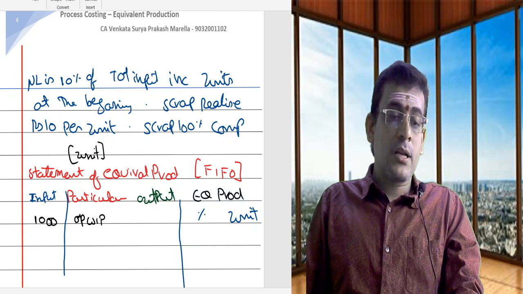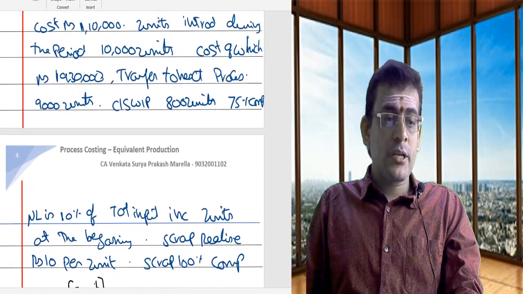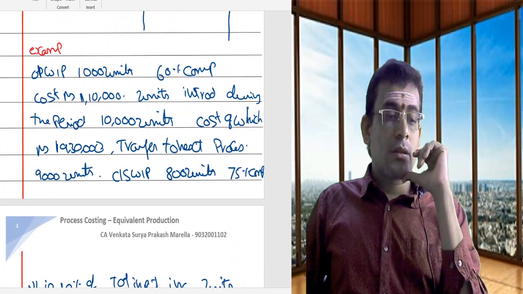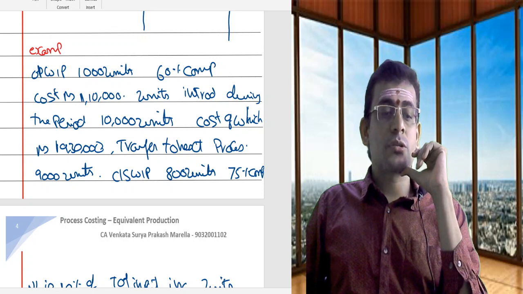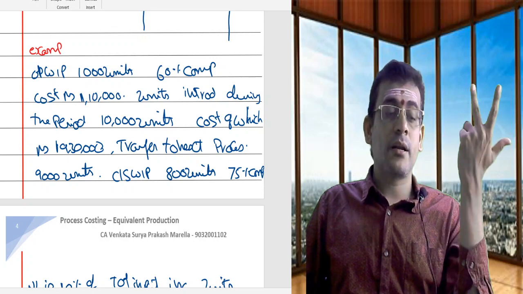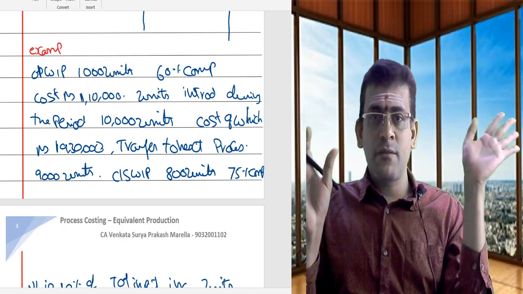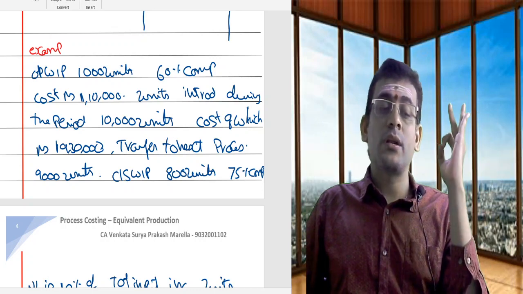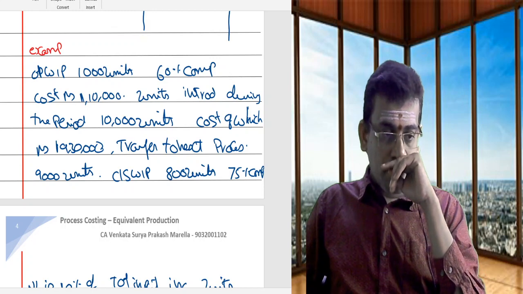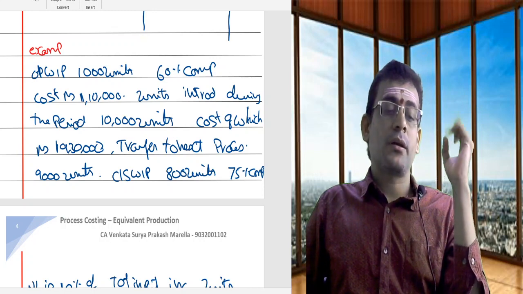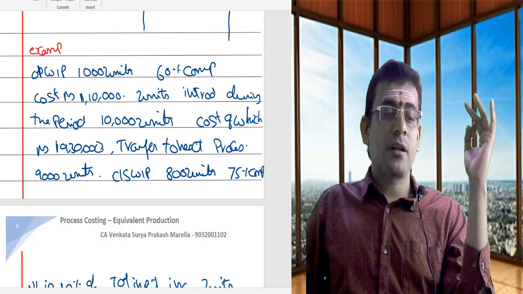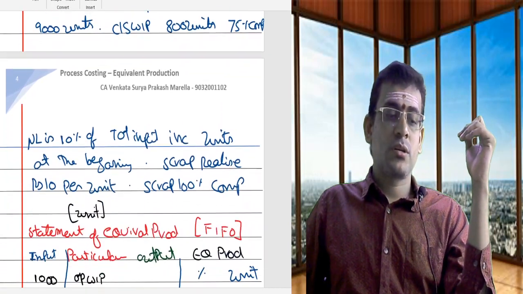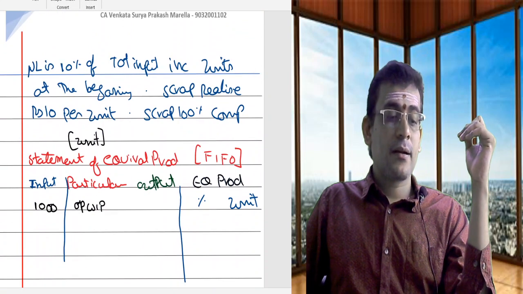Then what is he telling? He is telling you the cost which is 60% complete. We'll come to this later. The cost of which was 1,10,000. That means to complete 60%, you had incurred a cost of 1,10,000. At present, for our first statement, it is irrelevant because only the units are required. Along with the 1000, what is happening? You had added further units of 10,000. So in the input, I need to add 10,000.